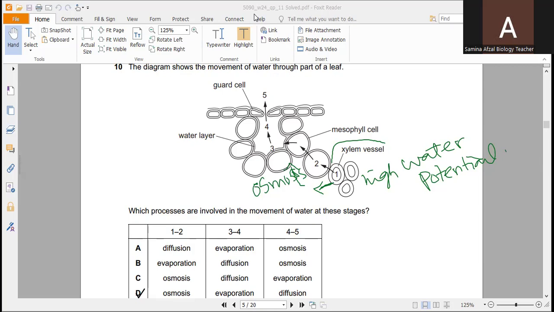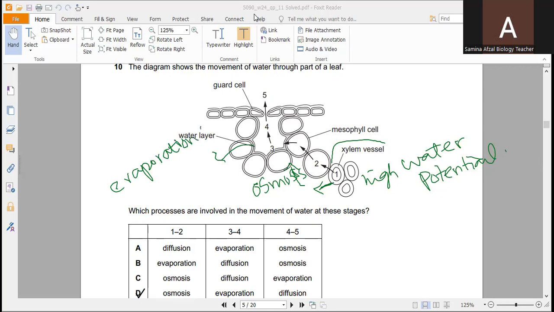So it involves the change of water from a liquid state to a gaseous state. So here it will be liquid to a gaseous state. So it will be evaporation. It will be a process of evaporation.